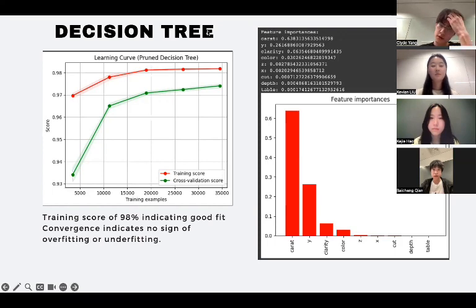Meanwhile, these shaded areas reflect some score variance, with low variance indicating reliable estimation. The convergence of the two lines also indicates improved performance, as there are no signs of overfitting or underfitting the model. Feature importance analysis also indicates carat occupies the most crucial weight, which represents that carat has a significant impact on diamond price prediction. Moreover, the width, clarity, and color also account for some proportion of the importance. However, other factors have little impact on the diamond price.